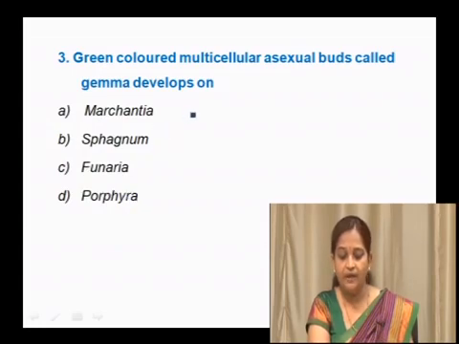If you recall your textbook, in Sphagnum and Funaria the sporophyte is there on the gametophyte, Porphyra is an algae, and in Marchantia, a thallophyte, these specialized asexual buds called gemmae are produced in gemma cups. So the right answer is Marchantia.